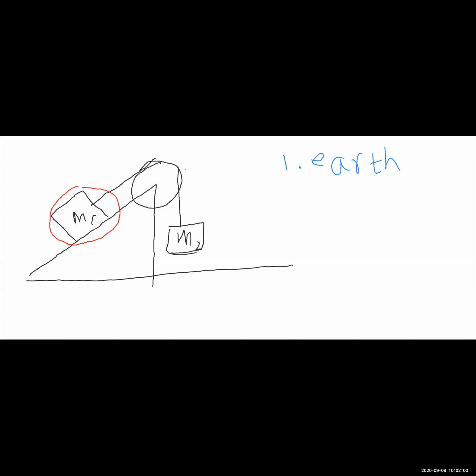Second is the surface, and I must write the surface of what, because there may be more than one surface in contact with the object. Surface of the inclined plane. And three, this is the string.